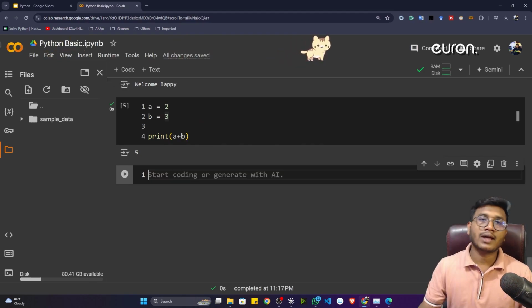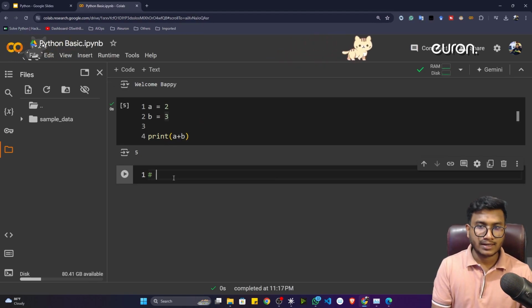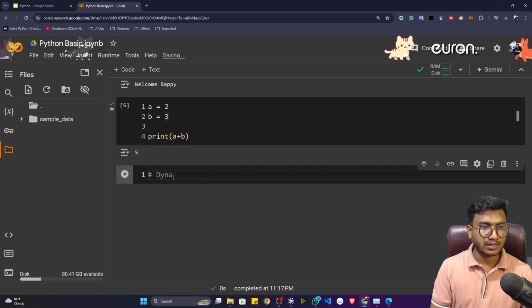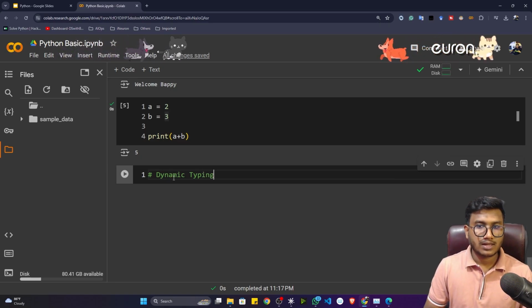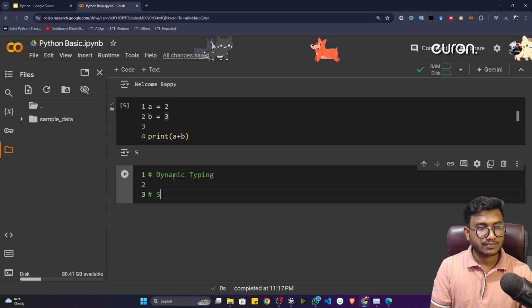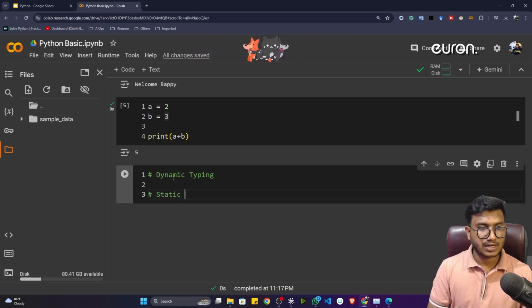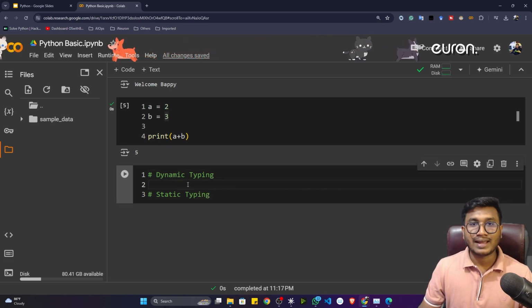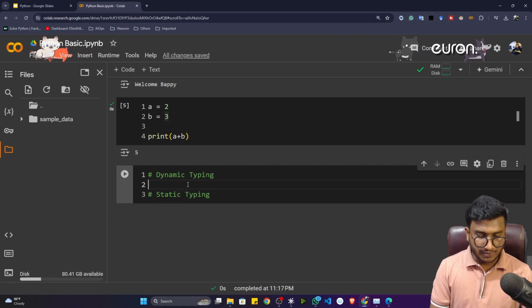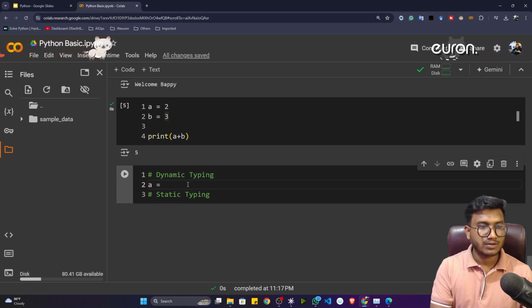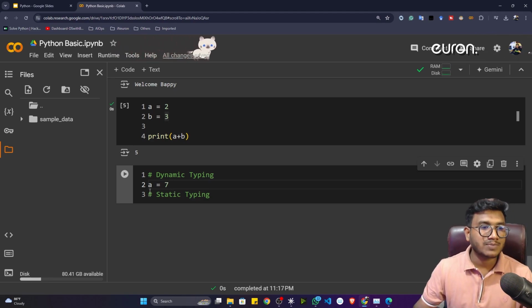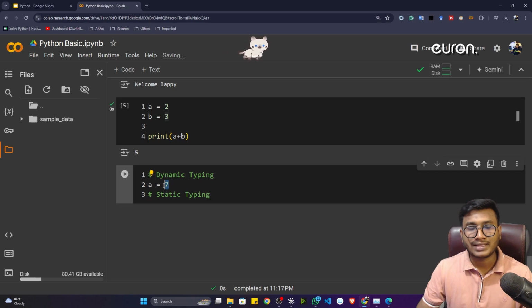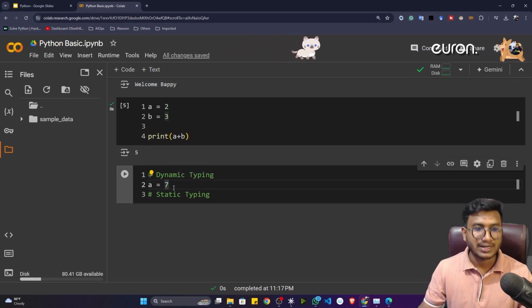Now there are two important concepts inside variables. The first one is dynamic typing, and there is another one called static typing. First of all, let's try to understand the dynamic typing variable. Whenever I'm defining a variable, let's say a is equal to 7. See, here I'm directly defining the variable called a is equal to 7. Now what kind of data am I storing inside this variable? I think you know that this data is integer type data.